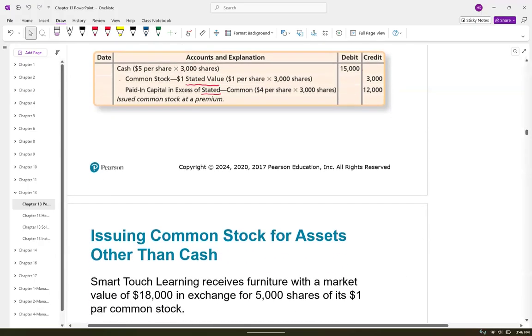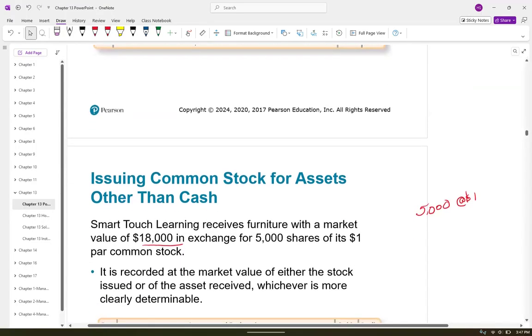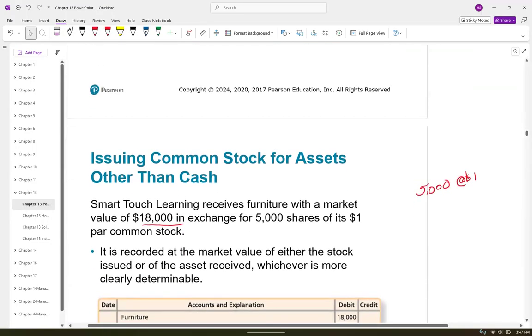Okay. And now they are going to give us another example, because we could get another asset besides cash when we issue stock. So Smart Touch Learning receives furniture with a market value of 18,000 in exchange for 5,000 shares at $1 par. So yeah, they said $1 par. All right, so we're going to record. They said the market value of the furniture is 18,000. We are going to use the market value. If we can't find the market value of the furniture, we will look to the market value of the stock.